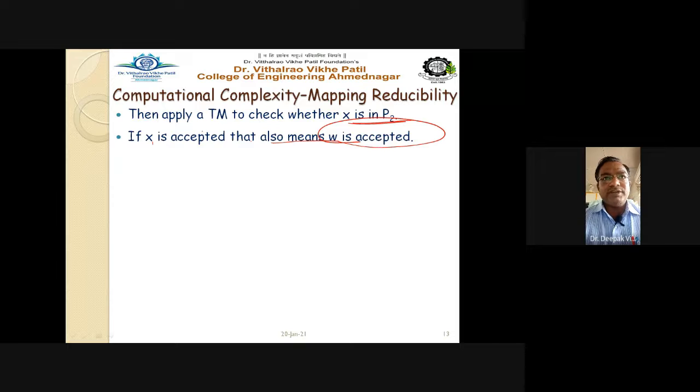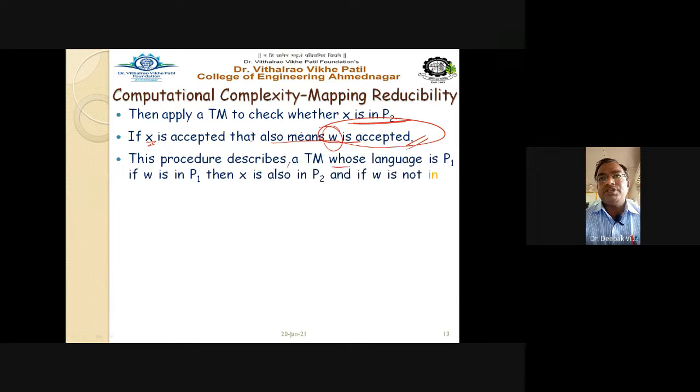Means we can say that if X, which is part of the problem P2, is accepted, then that indicates that W, which is part of your problem P1, is also accepted. Right? So this procedure describes a Turing machine whose language is P1.